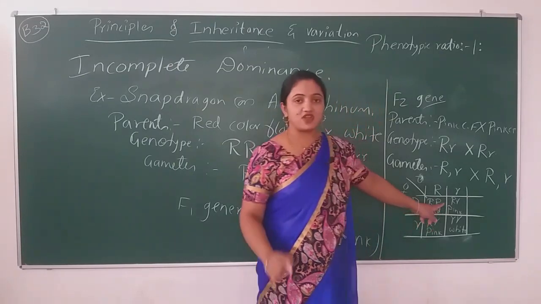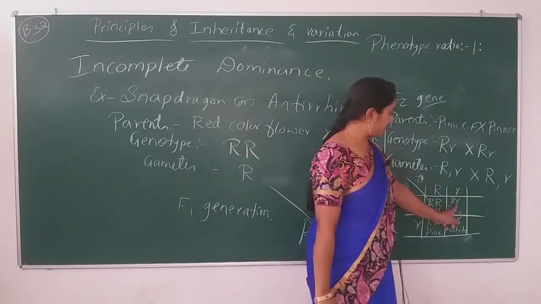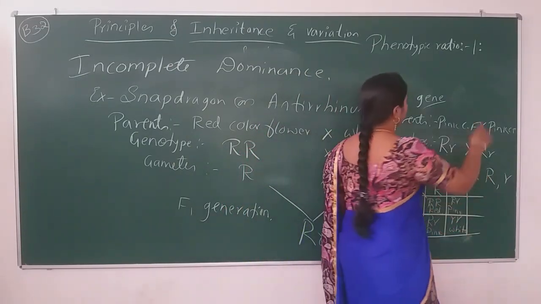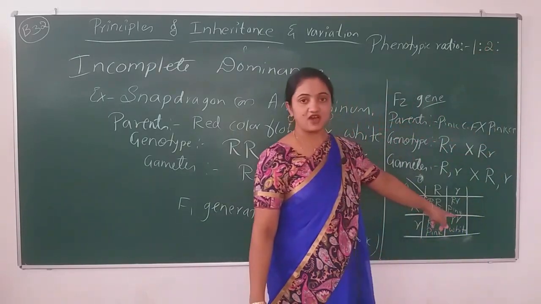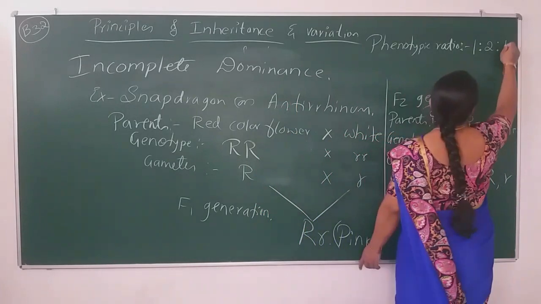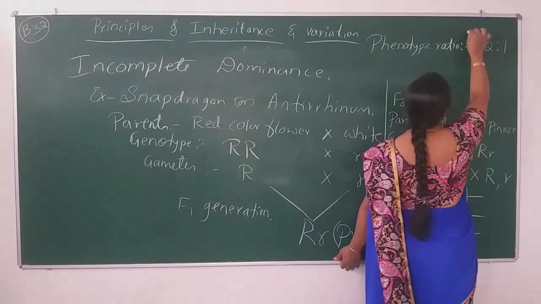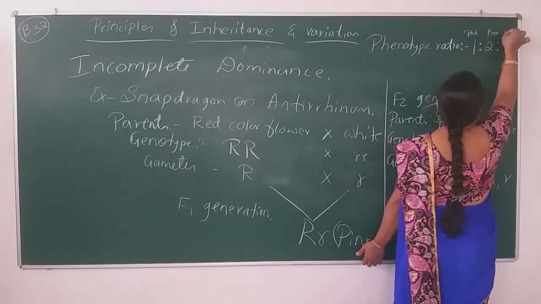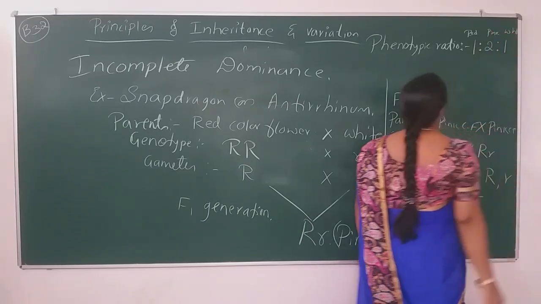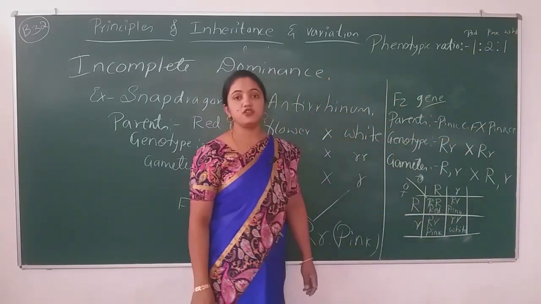Red color flower is 1, pink color flowers are 2, and white color flowers are 1. So 1:2:1, red color, pink color, white color. So that is the phenotypic ratio.